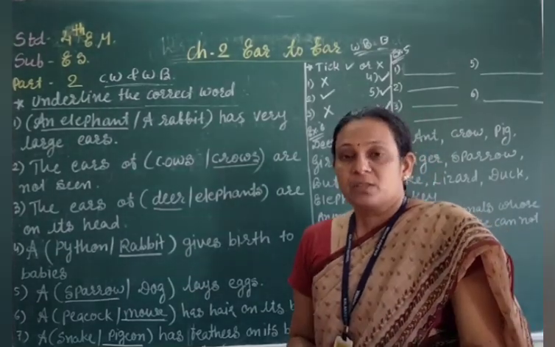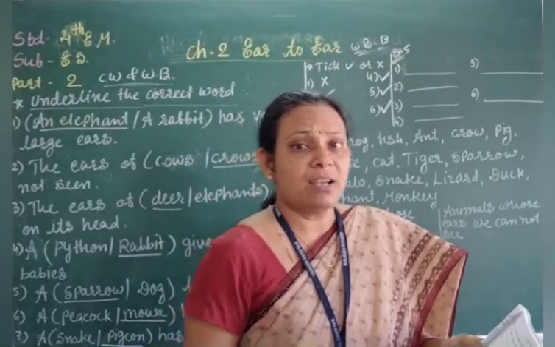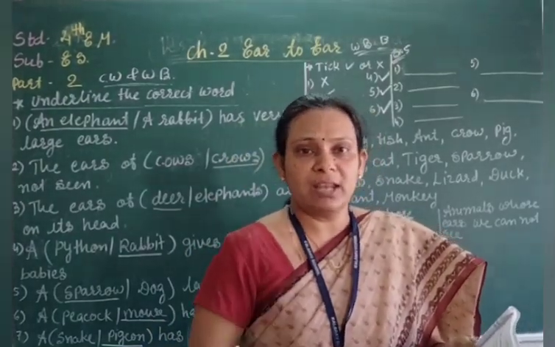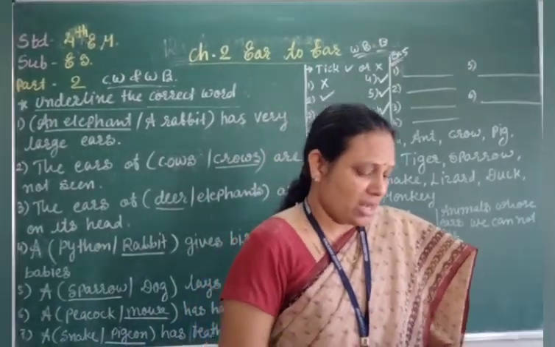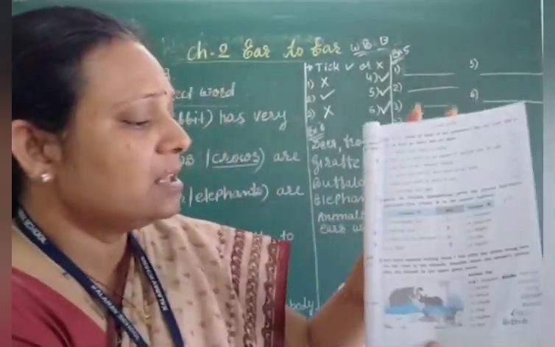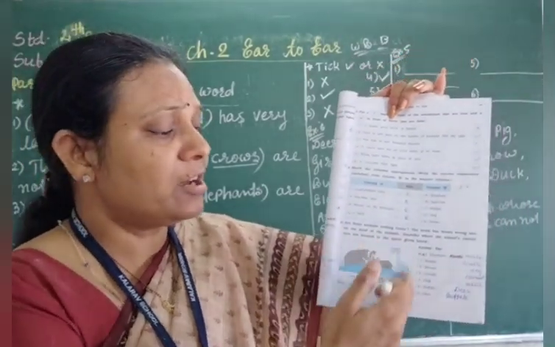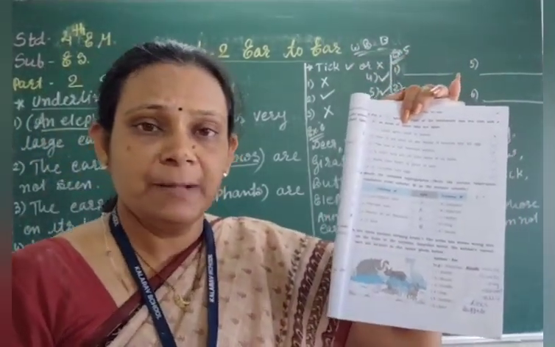right students? So now let us see exercise 4. I will send it to you, but later when we write in the CW, then I will explain it to you. Okay, now see exercise 5. Here in the textbook, when I explain the lesson, then I discuss different animals have different ears.